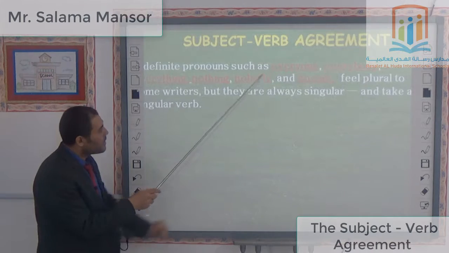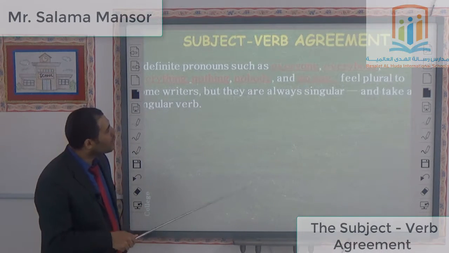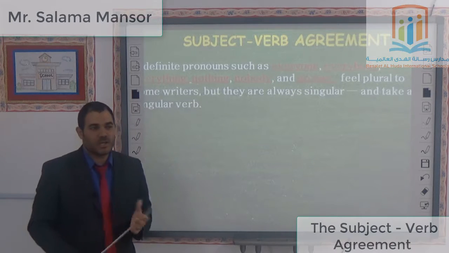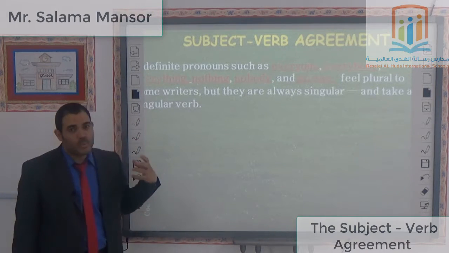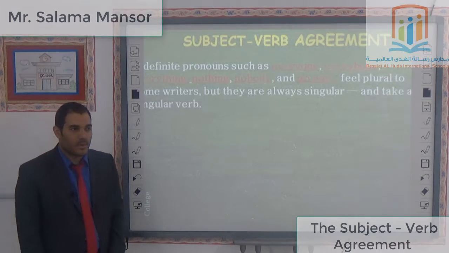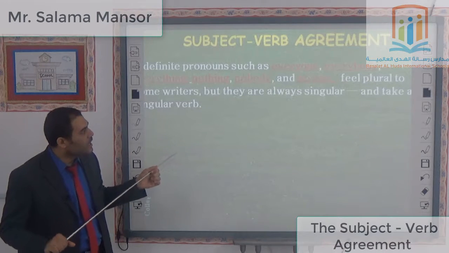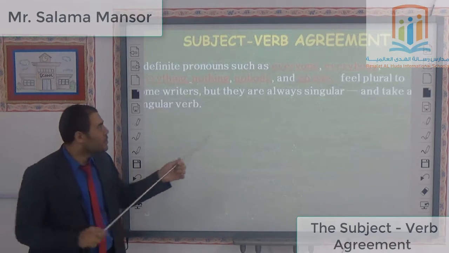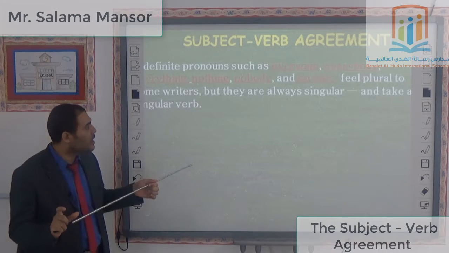Indefinite pronouns such as everyone, everybody, everything, nothing, nobody, and no one. Take care. These nouns seem to be plural, but if you concentrate, you will find that they are actually dealt with as singular nouns.